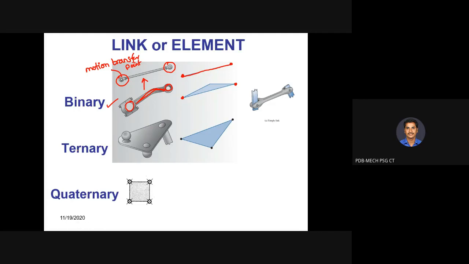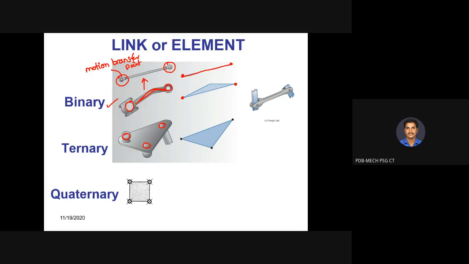Now coming to the next link, the ternary link. A ternary link needs three motion transfer points. So here one motion transfer point, here one motion transfer point, here one more transfer point. The motion transfer point is nothing but a point where another link can be attached so that motion from one link to another link can be transferred. That is the purpose of the motion transfer points. Okay, so here we can connect three links.